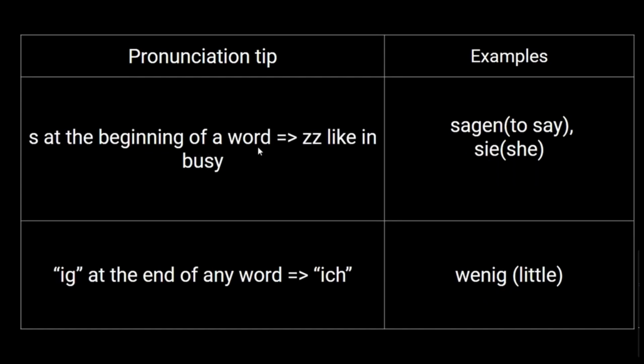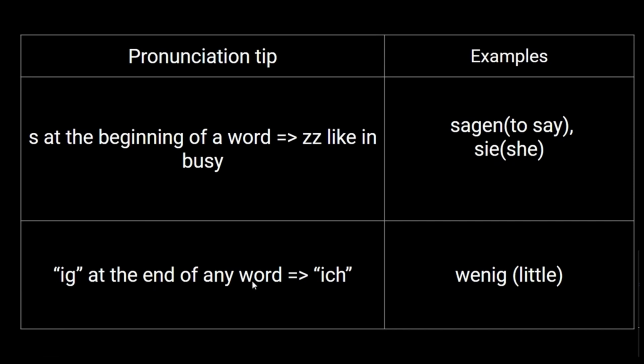If S is at the beginning of any word, it needs to be pronounced as z, like in "busy" again. For example, sagen. It's not "sagen", but "zagen", and sagen means to say. Similarly, sie. Yeah, sie means she.